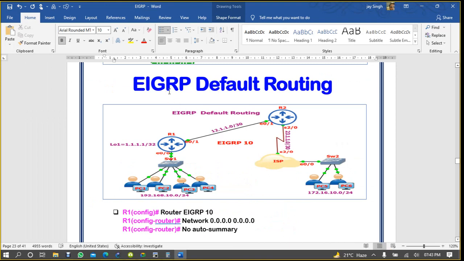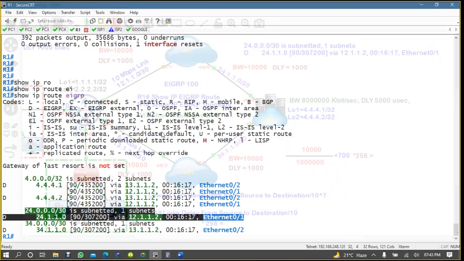So you have seen that EIGRP has one feature same like RIP and OSPF, that you can configure default routing also, right? Default routing means you can simply come to your router and enable default routing. See what is the benefit and what is the problem. The benefit is that whenever you add or remove a network, it is automatically removed from the routing table, and whenever you add a new network, you do not need to advertise that new network again. It is automatic.